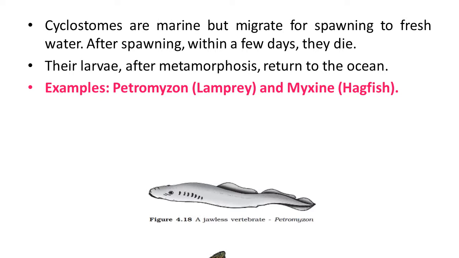Some examples of this class are Petromyzon, also known as lamprey, and next is hagfish. In this figure you can see one of these animals, Petromyzon. Here you can see the mouth structure, a circular and sucking type of mouth. Gill slits are present, fins are present, and you can also see the post-anal part. So by studying this figure we can come to know the typical characteristics and body structure of this class.